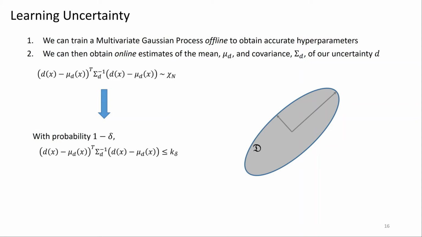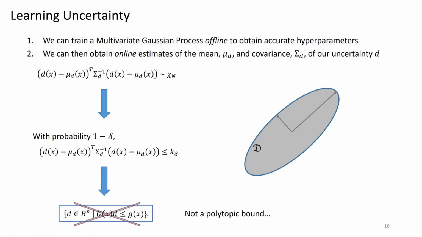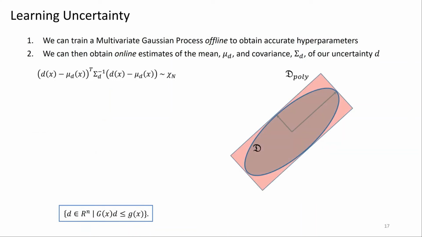The process we follow then is to first train a multivariate Gaussian process offline to obtain accurate model hyperparameters, and then obtain online estimates of the mean and covariance of our uncertainty D. The purpose is to be able to obtain a Gaussian distribution over D so we can bound it with probability 1 minus delta. You'll note that this is a quadratic inequality, thereby giving us an ellipsoidal bound, and not the polytopic bound that we desire. The solution we consider is an extremely simple one, in that we just find the minimum bounding box for our ellipsoidal uncertainty as depicted on the right.